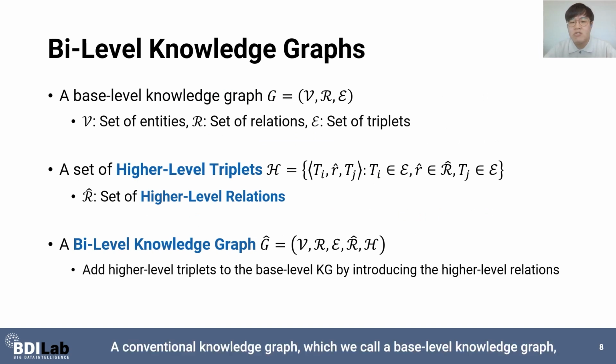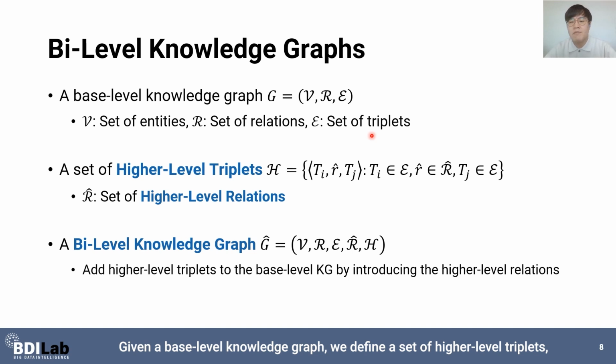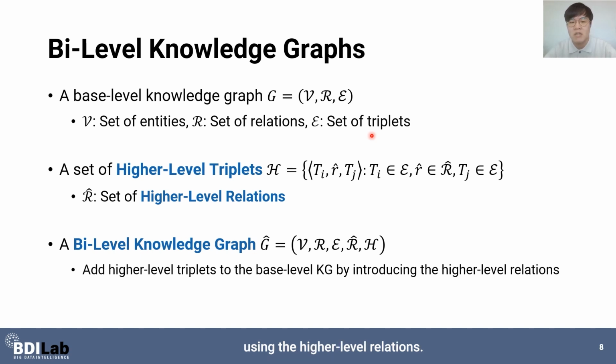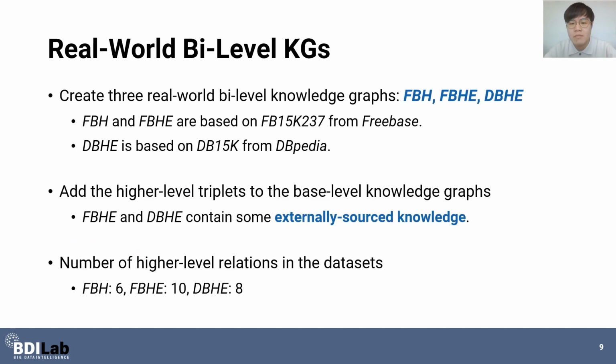A conventional knowledge graph, which we call a base level knowledge graph, consists of a set of entities, relations, and triplets. Given a base level knowledge graph, we define a set of high level triplets, which represents the relationships between the base level triplets using the high level relations. Let R hat denote a set of high level relations and H denote a set of high level triplets. We define a bi-level knowledge graph by adding high-level triplets and high-level relations to the base-level knowledge graph.